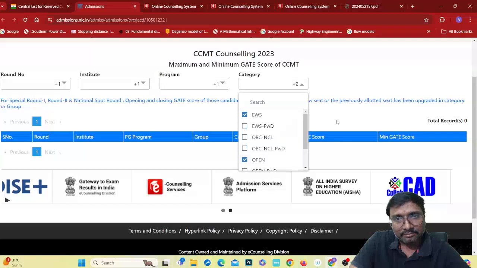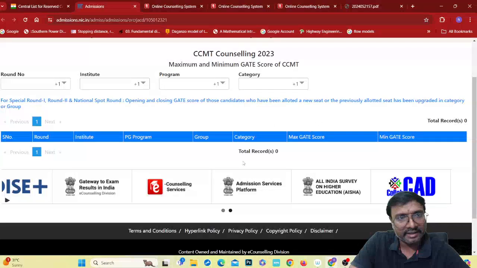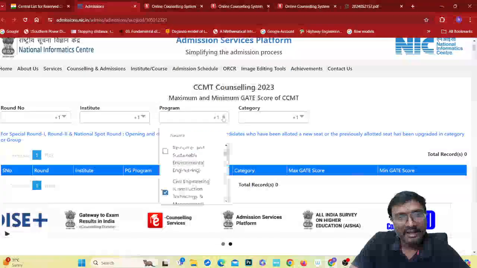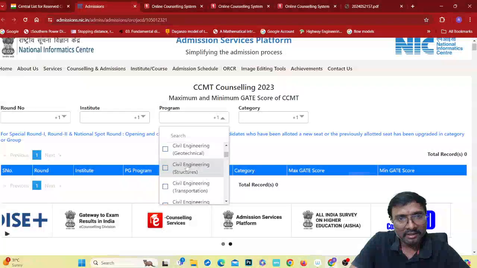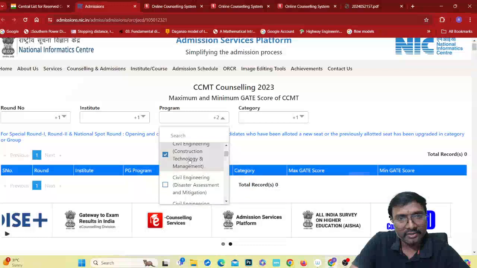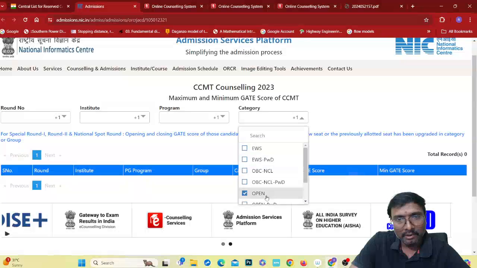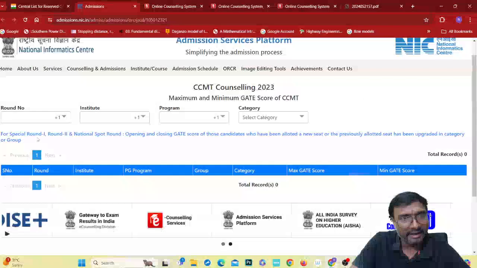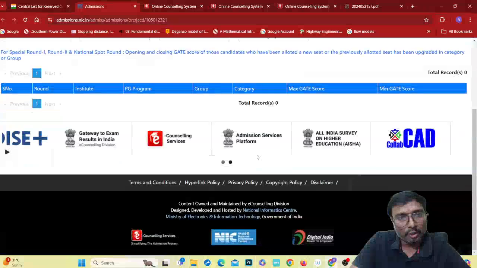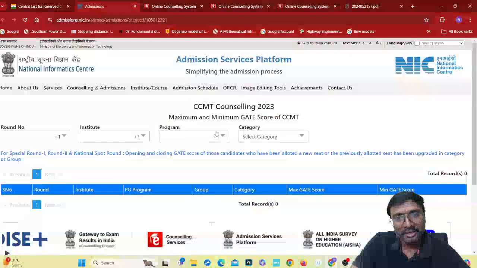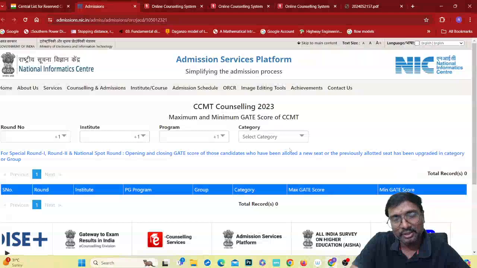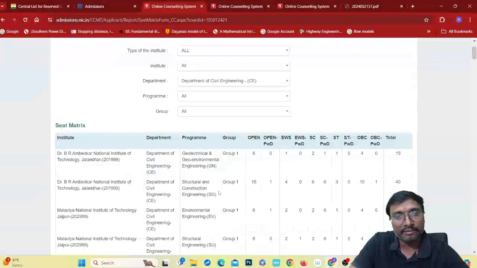Whenever you select these categories, you will get these details. Here it is not there, one second. If you select civil structures now, you may get this: all categories, open category or whatever the category. You will get the list depending upon what you have selected. For this category the total records are 0, which means that institute is not offering that category. That is why you first have to check in the seat matrix which institute, which departments and which programs are available.